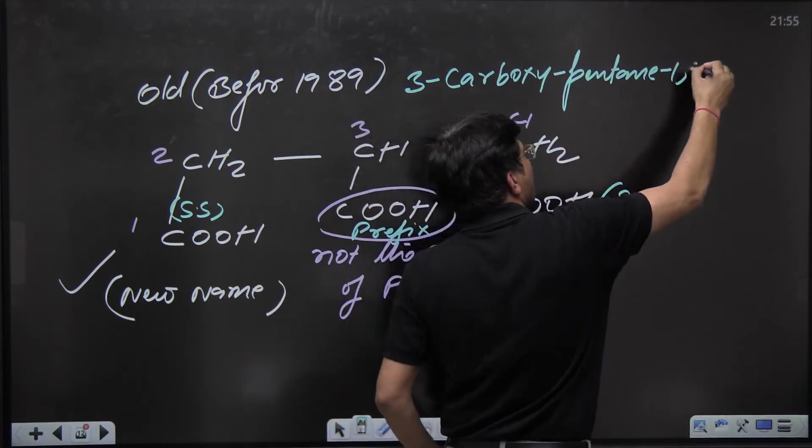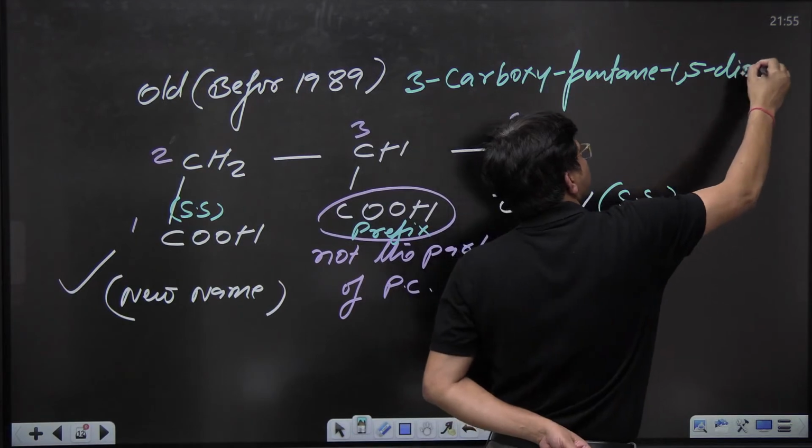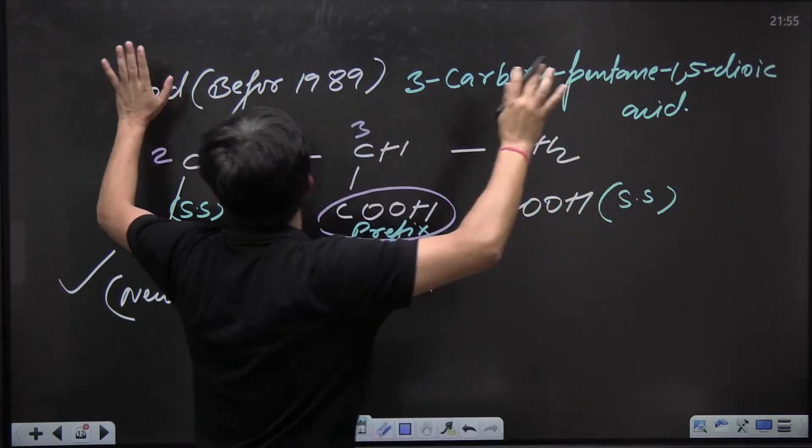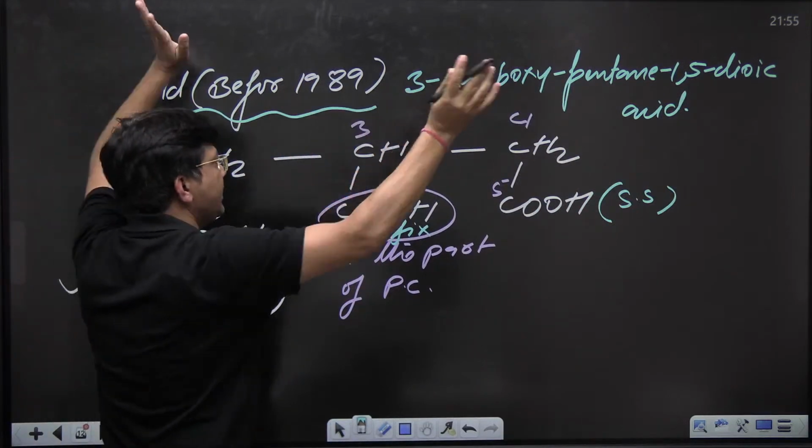Pentane 1,5-dioic acid. This is the old one, before 1989.